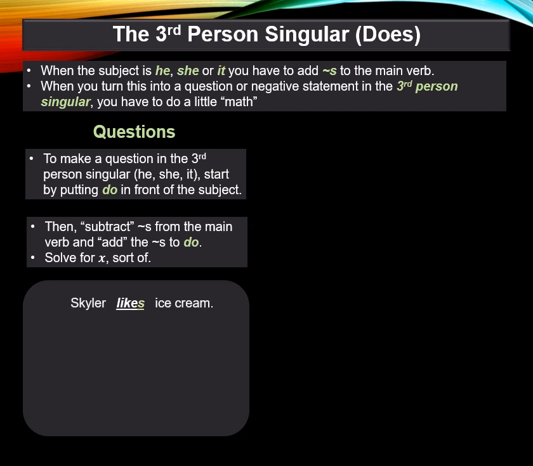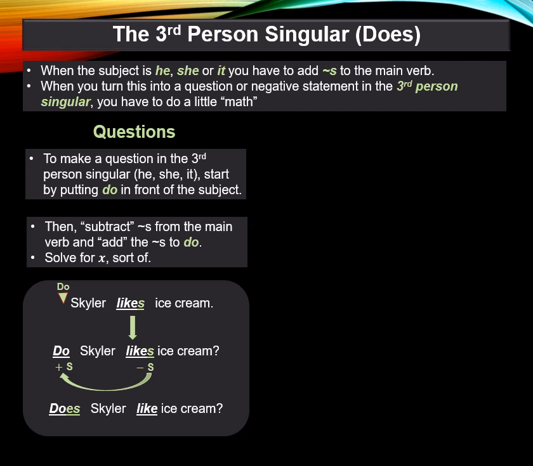So how does this work? Well, Skylar likes ice cream. You have the S because the subject is he. Add do. Now you have do Skylar likes ice cream. But this still isn't correct. Now we have to subtract the S from likes and add it to do. So the final question is, does Skylar like ice cream?